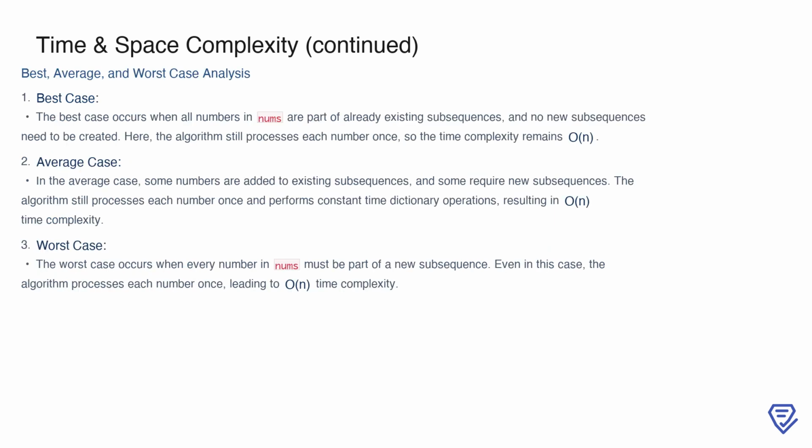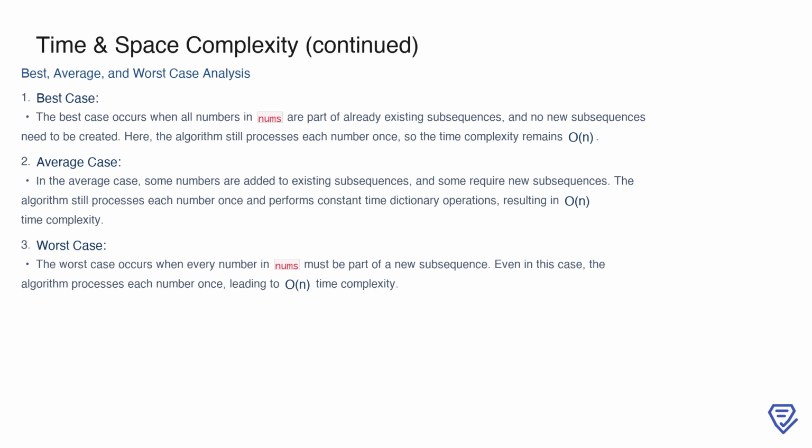To better understand the algorithm's performance, let's examine the best, average, and worst cases. In the best case, all numbers in nums extend existing subsequences, so no new subsequences need to be created. Even then, the algorithm processes each number once, resulting in O(n) time complexity. In the average case, some numbers extend existing subsequences while others require new ones. Despite this mix, the algorithm still performs constant time dictionary operations and processes each number once, maintaining O(n) time complexity.